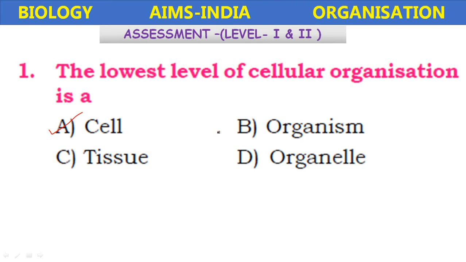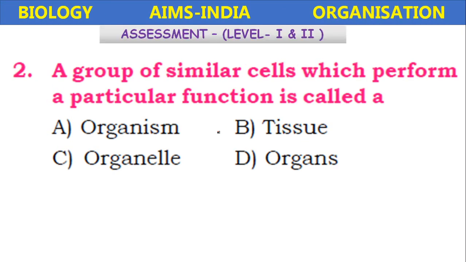Cell is the basic unit of all living organisms. So cells combine to form the tissues, tissues combine to form the organs, several organs combine to form the organ systems, and several organ systems combine to form the organism. This is the organization in the living beings. So here the lowest level is cell.